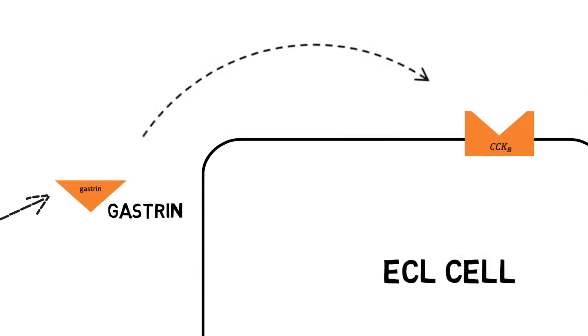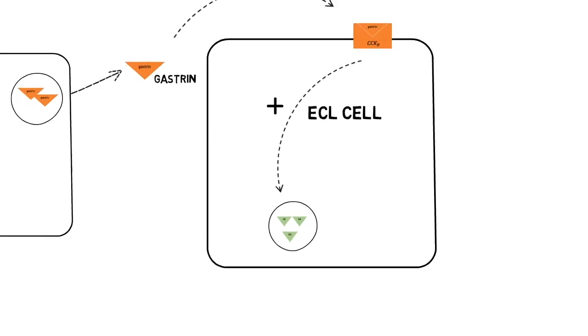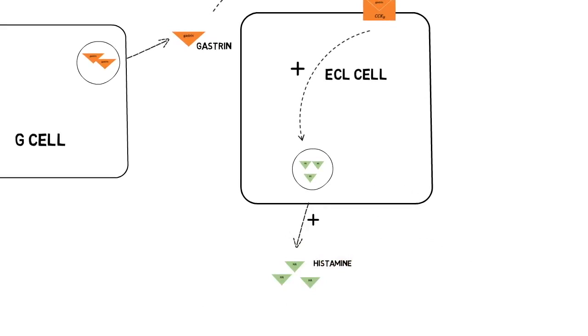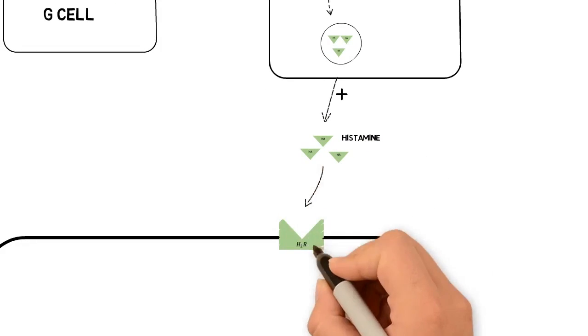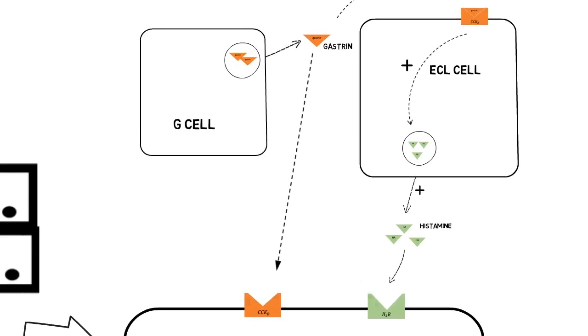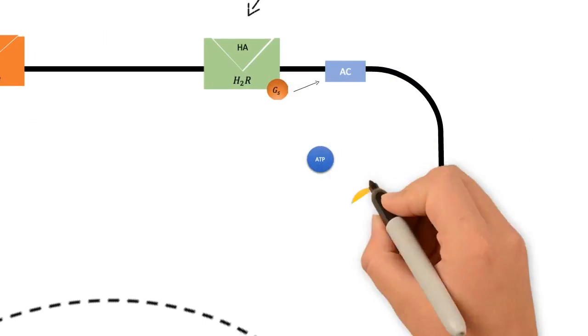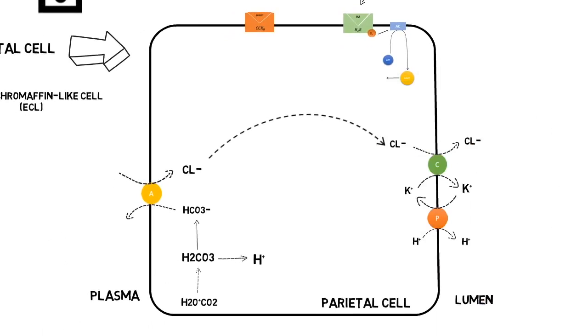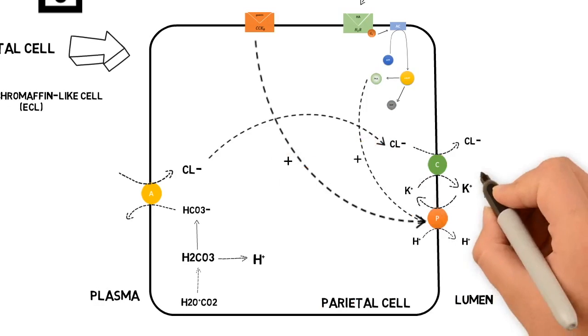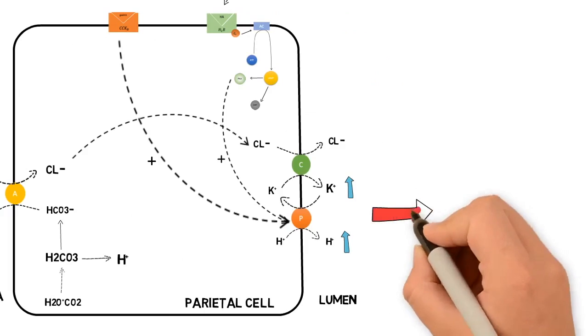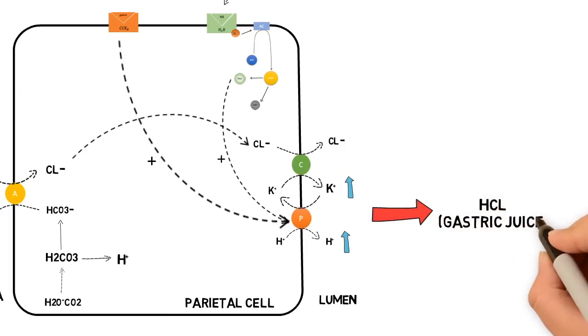Gastrin, produced by G cells, binds and activates ECL cells to cause the release of histamine. Histamine, being the main mediator, binds to histamine receptors located on the membrane of parietal cells and in turn activates adenylate cyclase, leading to elevation of intracellular cyclic AMP concentrations and activation of protein kinase A. PKA activation causes phosphorylation of cytoskeletal proteins involved in transport of the H+, K+-ATPase from cytoplasm to plasma membrane. As a result, this leads to increased gastric acid production.